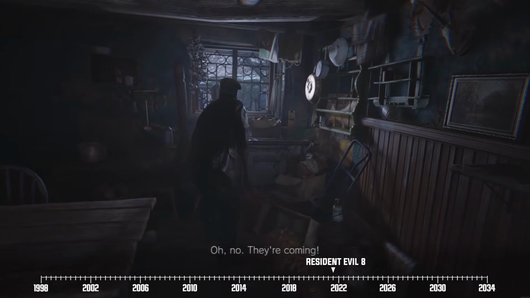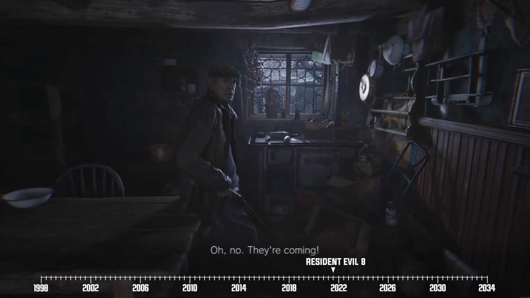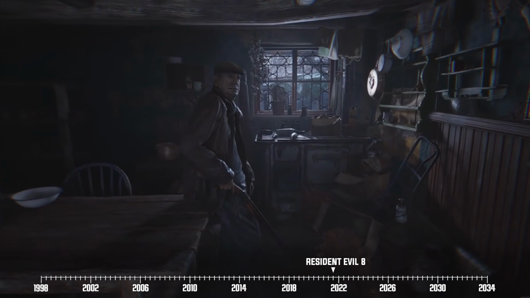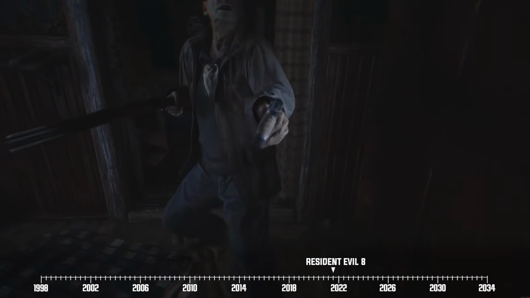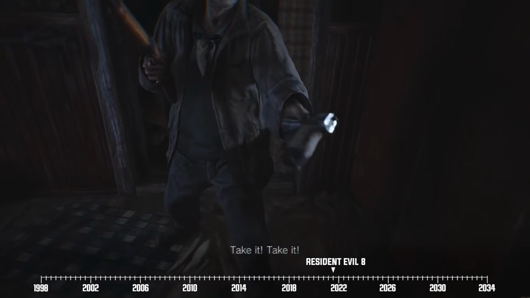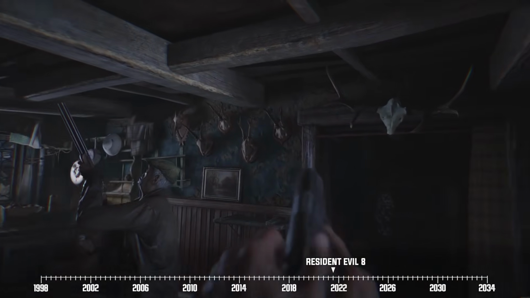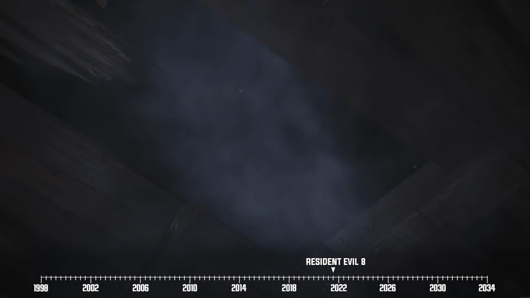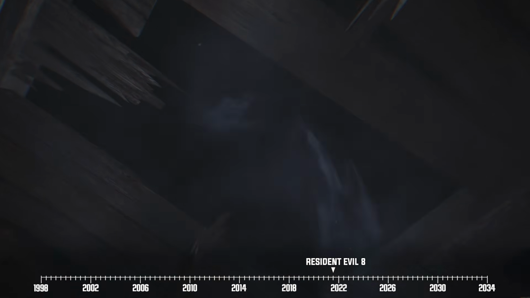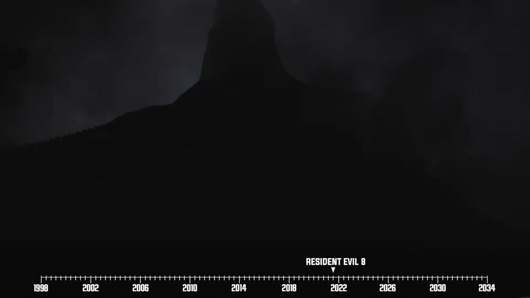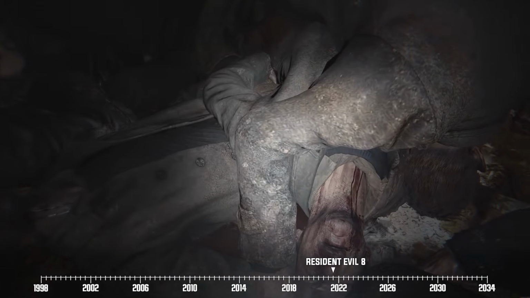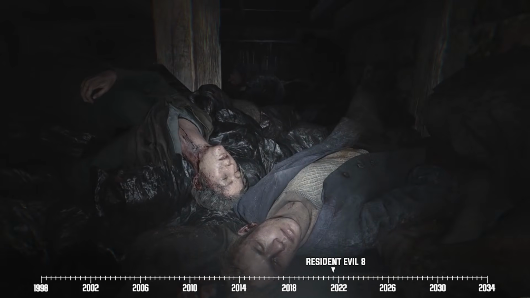Ethan tries to answer, but they're suddenly ambushed by a pack of werewolves, which in the Resident Evil universe are called Lycans. Grigory realizes that defending themselves is more important than interrogating each other, so he hands Ethan a firearm to fight off the Lycans. And yeah, it doesn't work. Grigory gets instantly mauled, while Ethan is abducted by another one of these wolfmen and taken to a basement filled with the lifeless bodies of the other villagers.